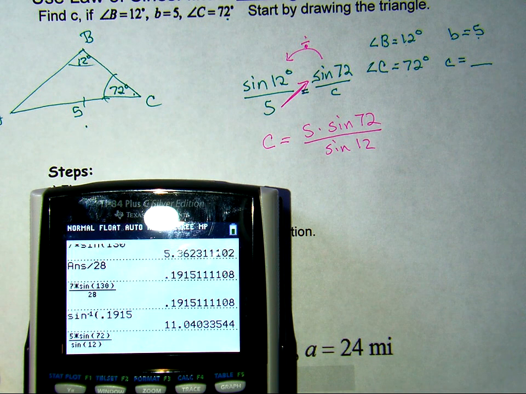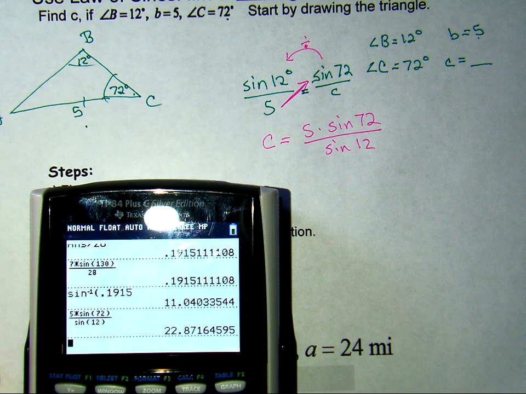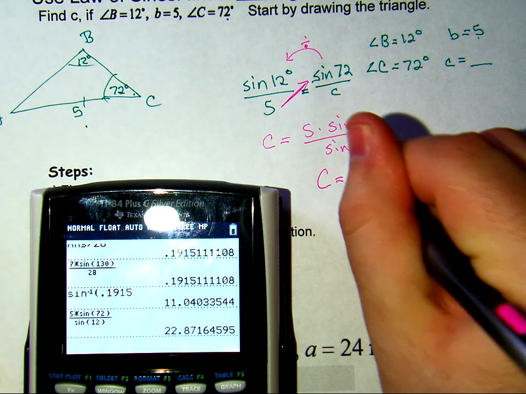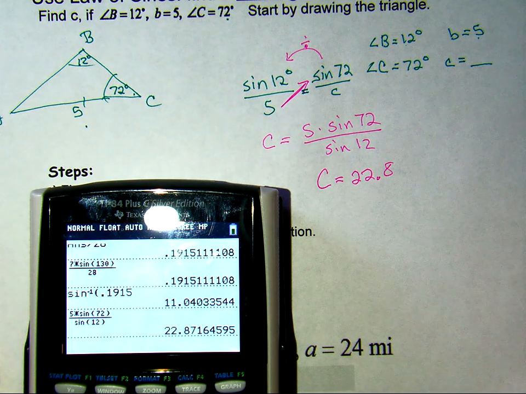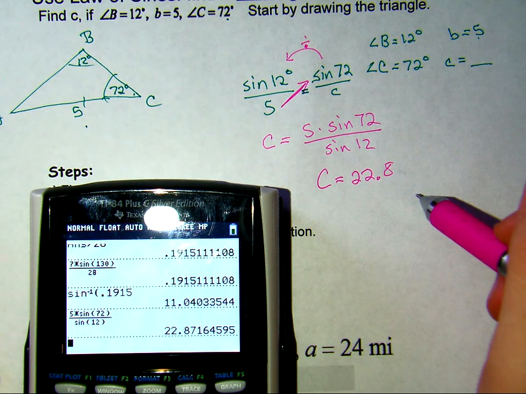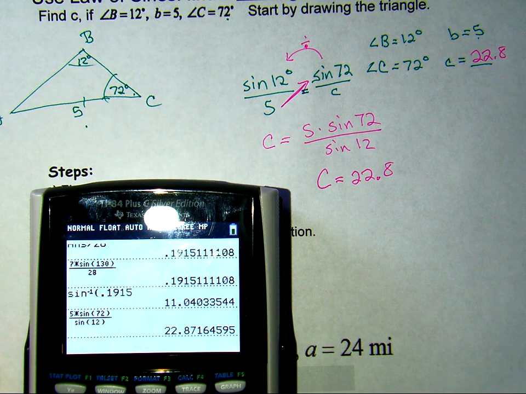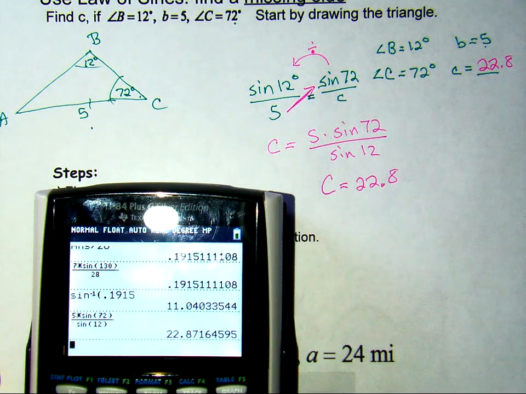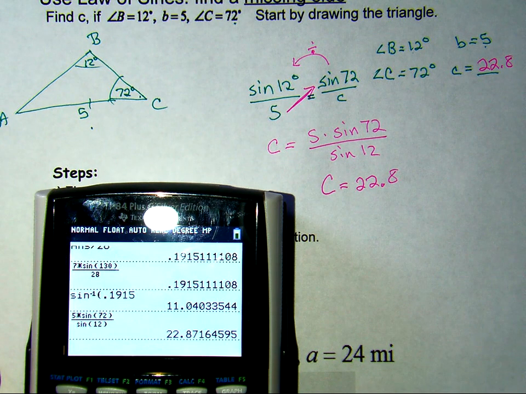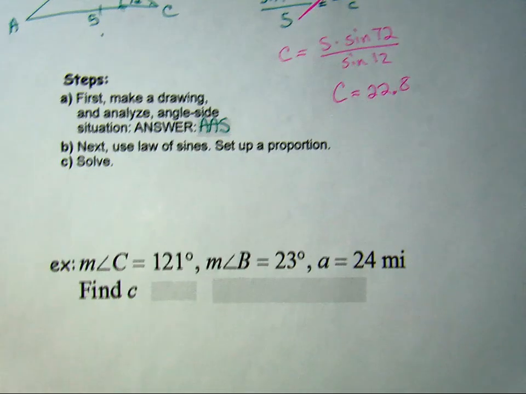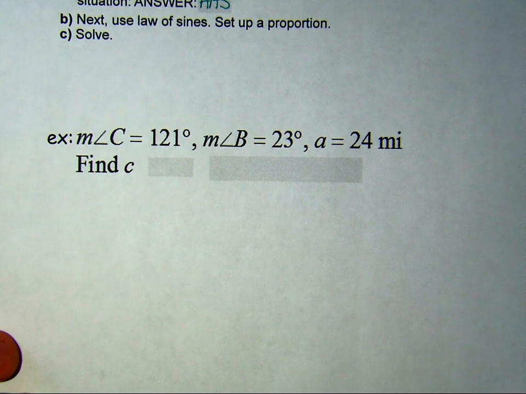And that is C. Now this is an actual length, okay? So I don't put a degree symbol on it. I don't have to do an inverse or anything like that. And there we go. So drawing a triangle, clockwise, label your things, make a chart, set up your proportion, solve. Here we go. We want us to find C.